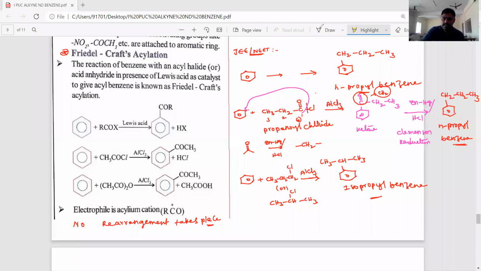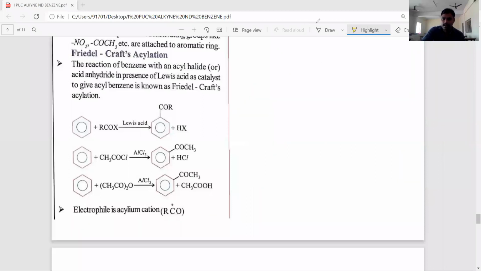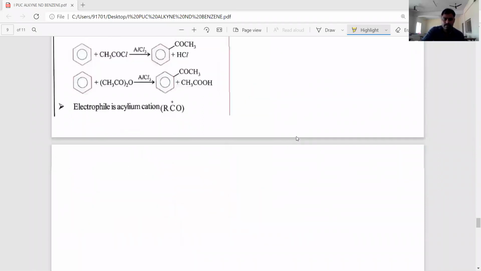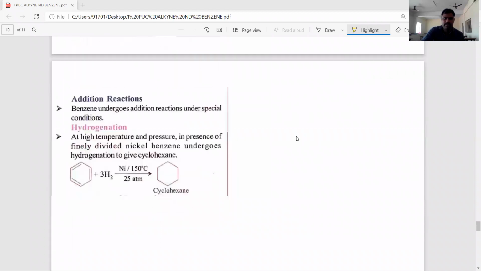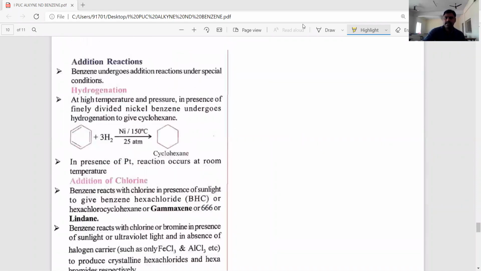Okay, students, let's see the remaining chemical properties of benzene. Mainly, benzene under special conditions is involved in addition reactions. Generally, benzene very rarely is involved in addition reactions. Under special conditions, it is involved in few addition reactions only. That's why the benzene addition reactions are different when compared to alkenes and alkynes.